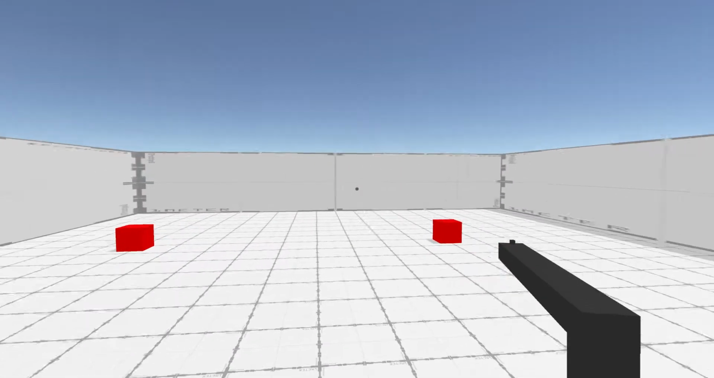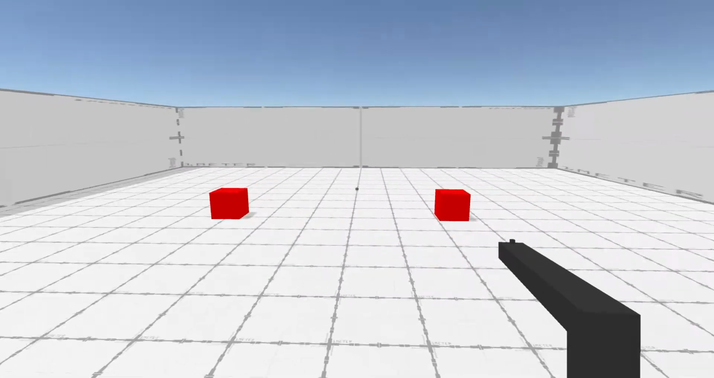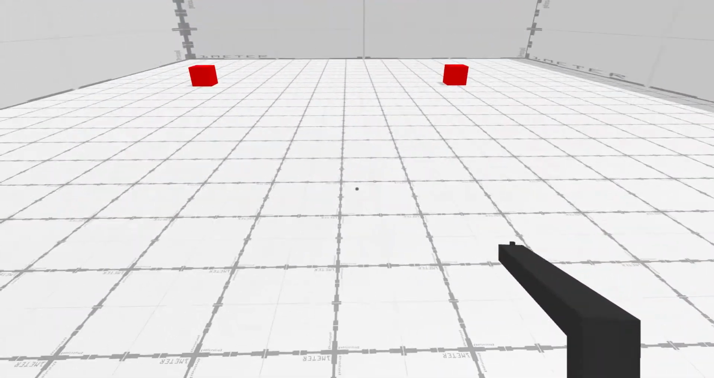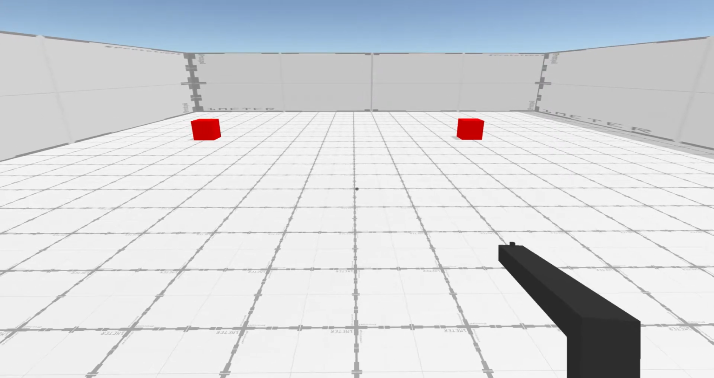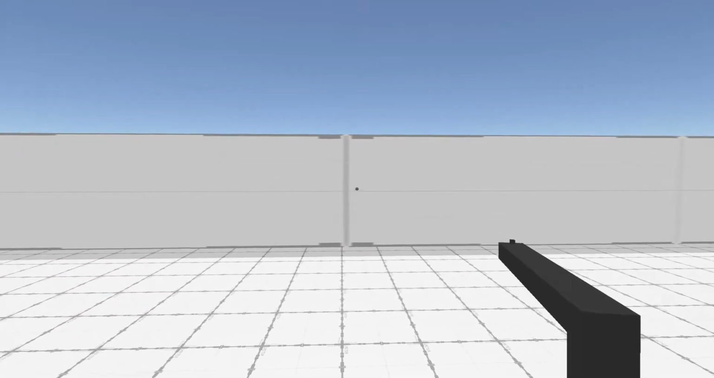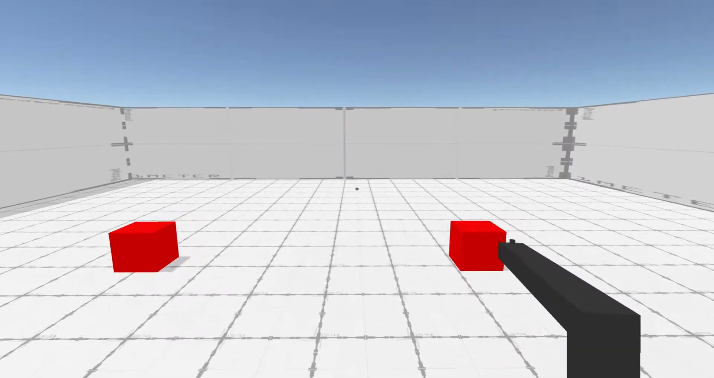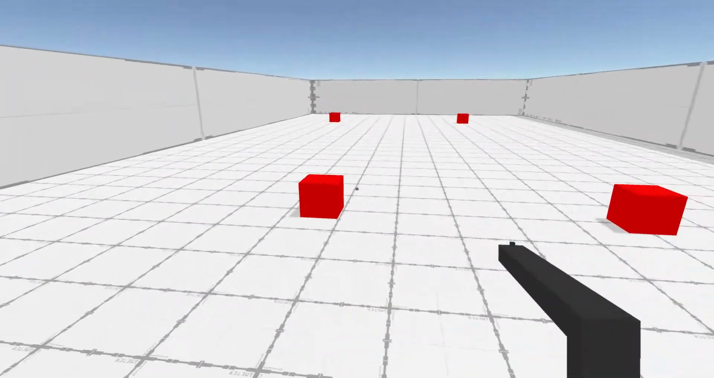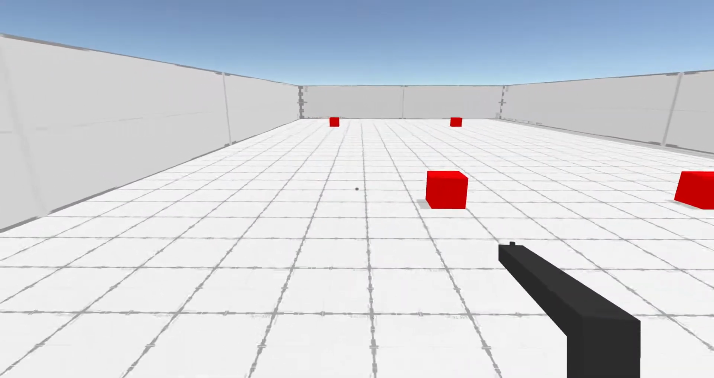Hello, this is a game I made with Unity. Unity is a game engine, and a game engine is basically an app that people use to make games. The programming language that I used to make this game is called C#, and yeah, this game is a first-person